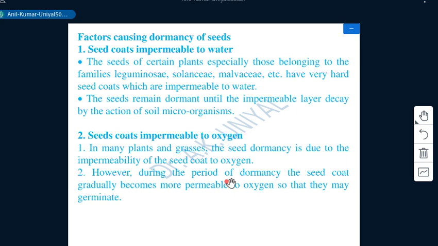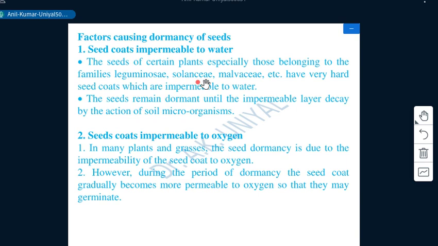After the entry of moisture or oxygen, seeds could start their metabolic activities and go for cell division, and then the plumule and radicle could emerge out, and that phenomenon is germination.